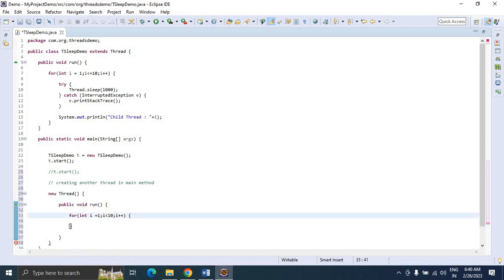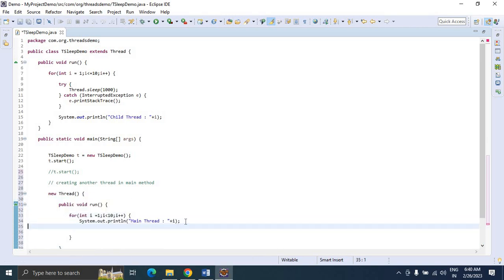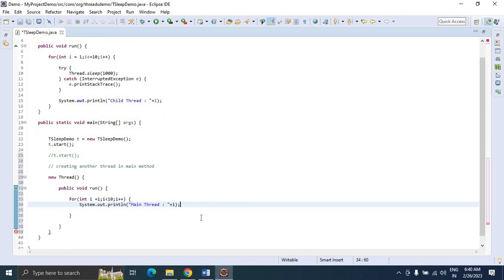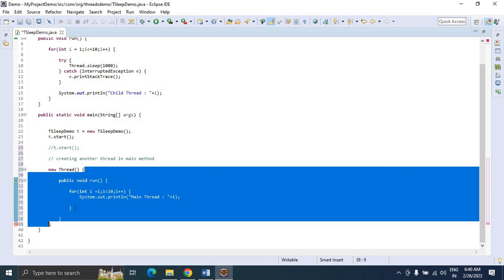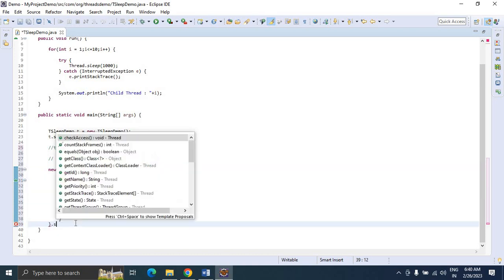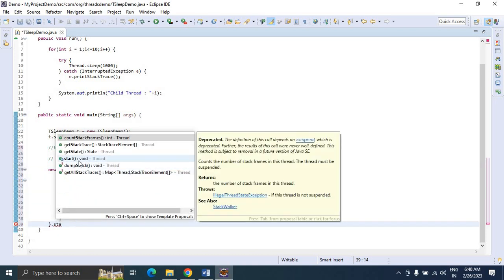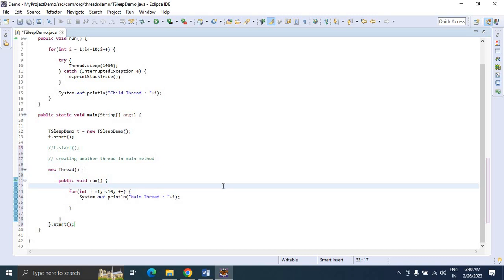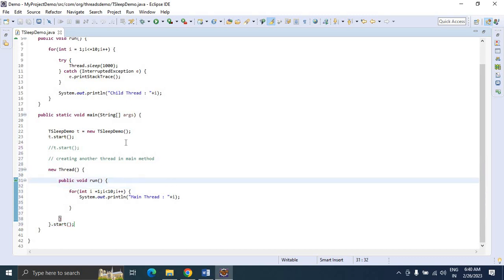Now let's check whether we can print it or not. This is the thread, right? We need to keep the start here. This is another way of starting the thread. Here also you can keep a sleep method if you want, otherwise you can just run it.